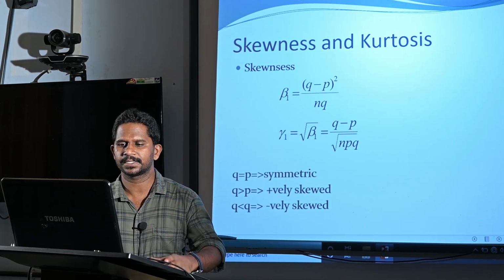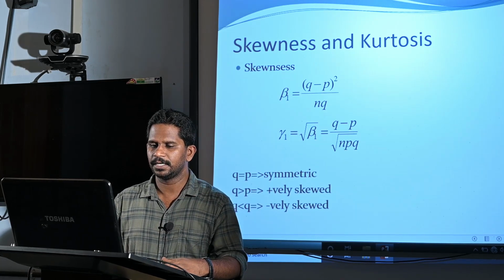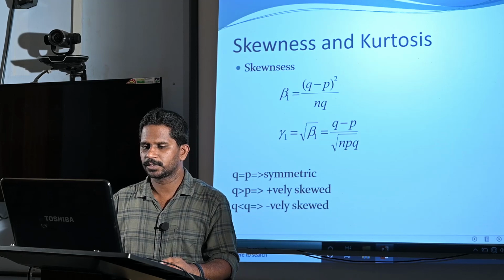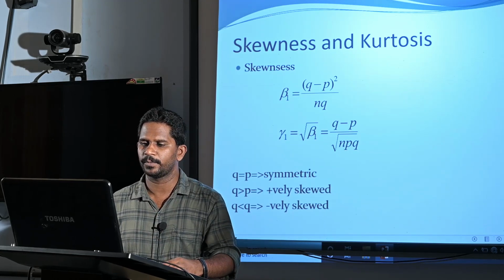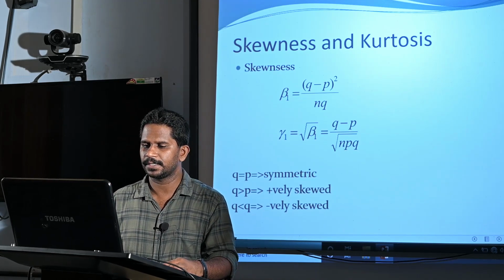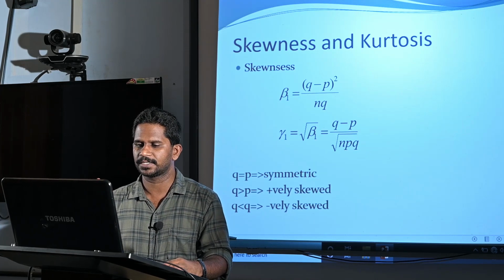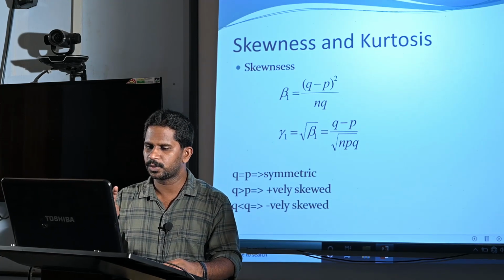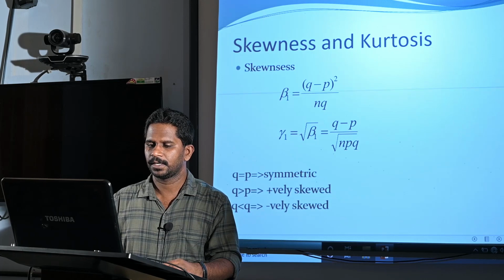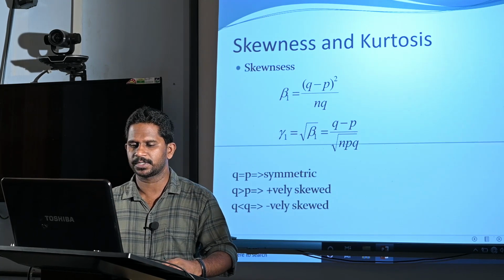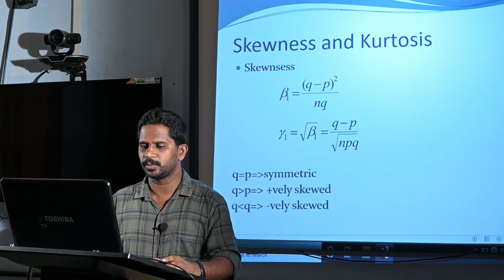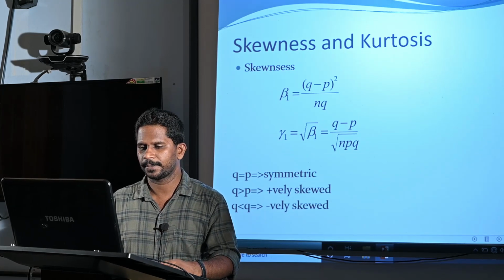Now, a distribution is symmetric if gamma 1 is 0. In this case gamma 1 equal to 0 means the numerator is 0, that is q minus p equal to 0, that is q equal to p. So, in a binomial distribution, if p equal to q, then the distribution is symmetric.